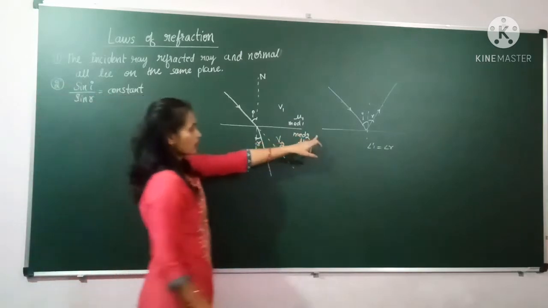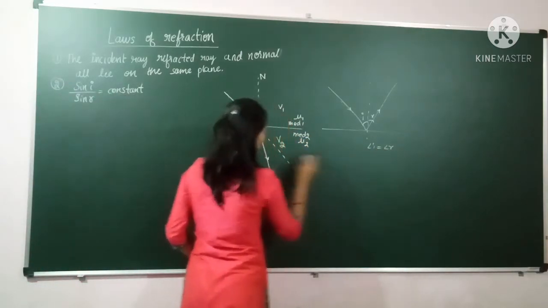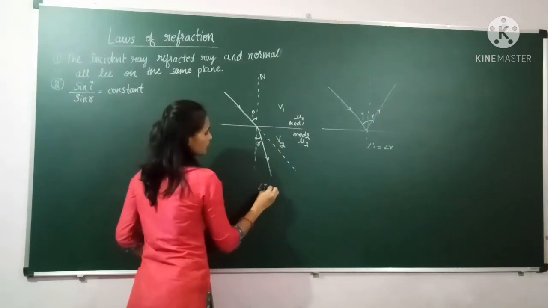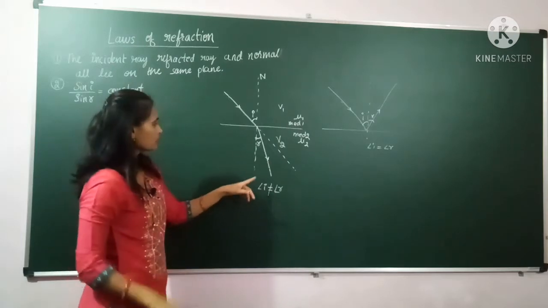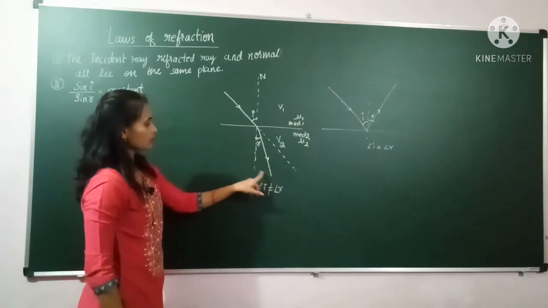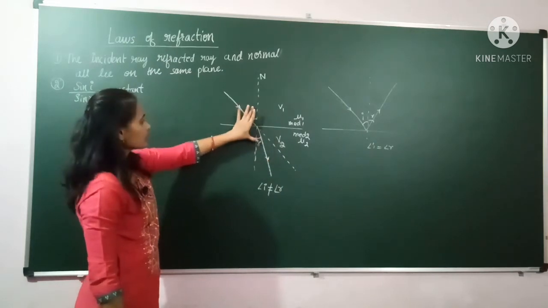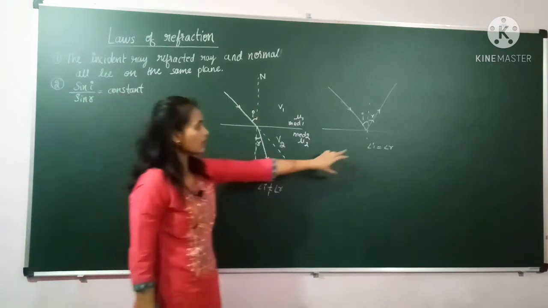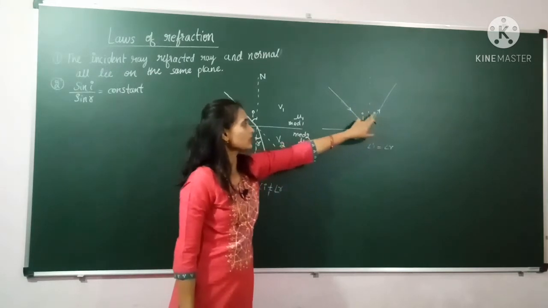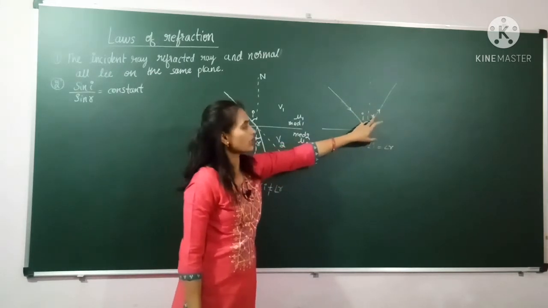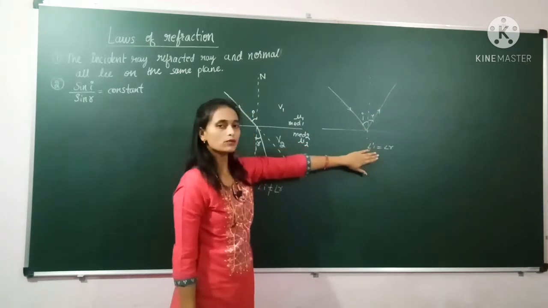In reflection, what we have studied is that the angle of incidence is equal to the angle of reflection, but in this case the angle of incidence is not equal to the angle of refraction. Because of the change in velocity, the light ray has bent. Because of this bending, the angle of refraction has been reduced. So these two angles are not equal. Here we can easily do the calculation. If the angle of incidence is 30 degrees, then the angle of reflection will always be 30 degrees. This we know in the case of reflection.